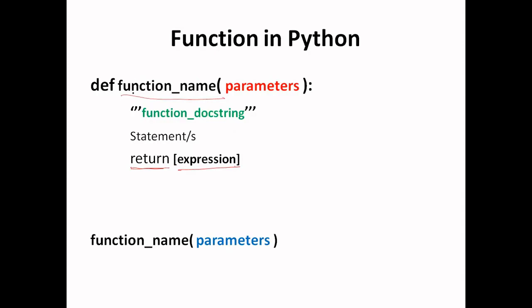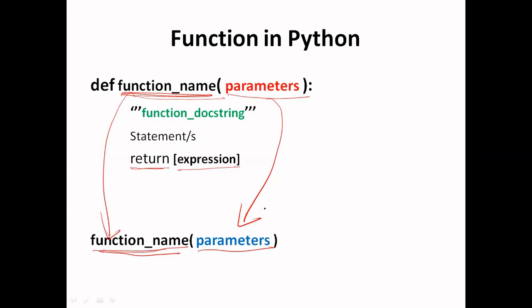So to call that particular function, we will use the same function name which we have used for defining the function. So we will use the same function name here, and we have to pass the exact number of parameters which we have defined in the function. We will discuss more about the parameters later on.